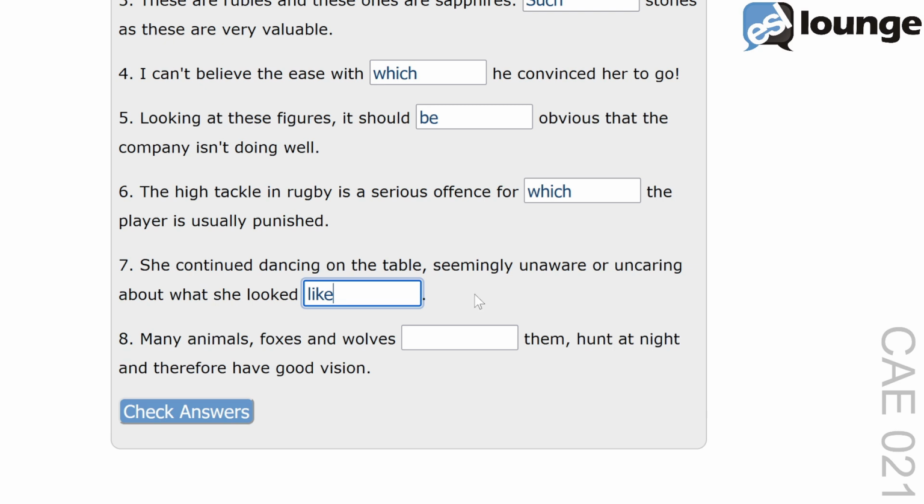And now finally, question 8. Many animals, blank them foxes and wolves, hunt at night and therefore have good vision. The correct answer is among. The phrase among them is used to include specific examples within a group. For example, several friends, among them Jane and John, attended the party. This collocation highlights foxes and wolves as examples of animals that hunt at night.